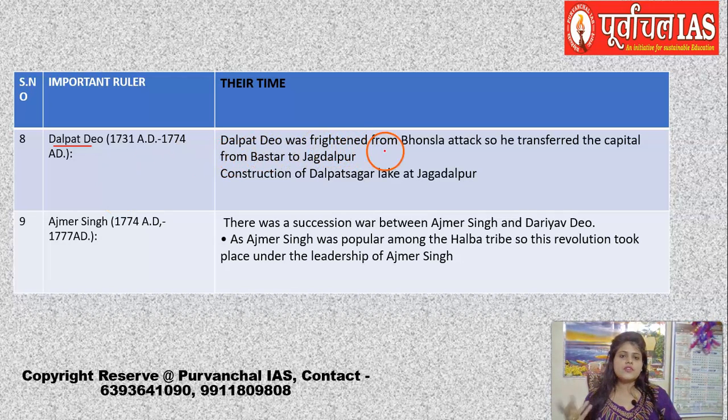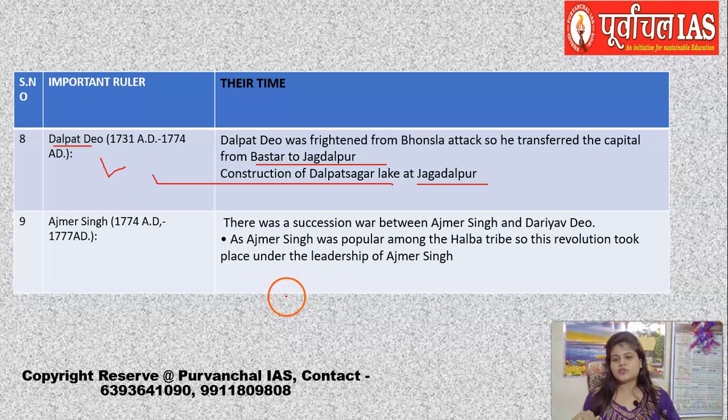Dalpat Dev was frightened of the Bhosle attack. I mean, during the time of this Dalpat Dev, the Bhosle attack started. The Maratha ruler Bhosle started the attack. But at that time, Dalpat Dev was successful in defeating them. But he was frightened because of their frequent attacks, and that is why he shifted his capital from Bastar to Jagdalpur. So earlier the capital was Mandhota. From there it got shifted to Bastar, and then from Bastar to Jagdalpur. He also got a lake constructed which is known as Dalpat Sagar Lake. It is in Jagdalpur.